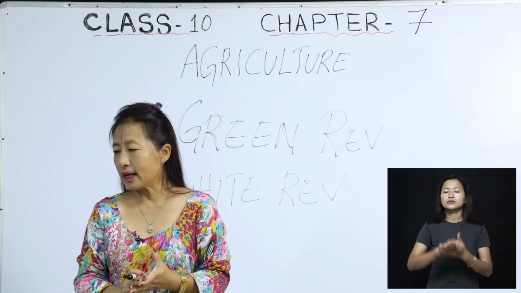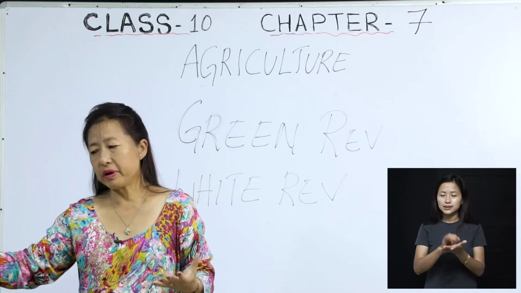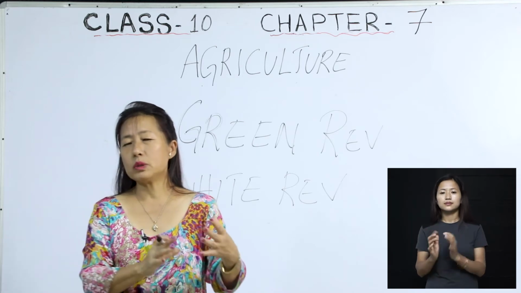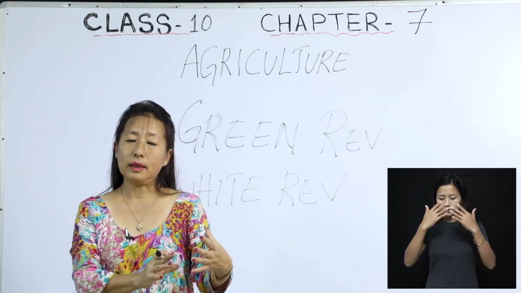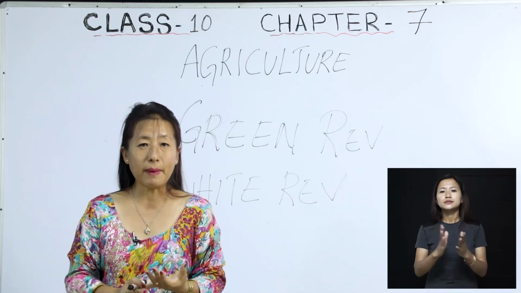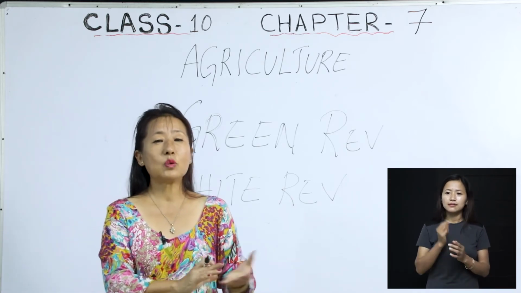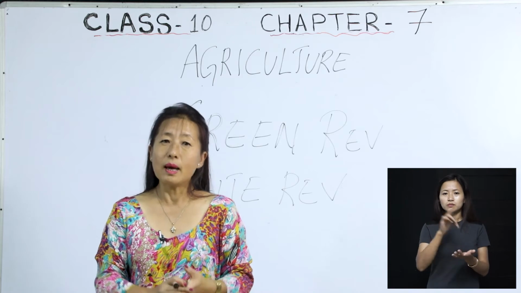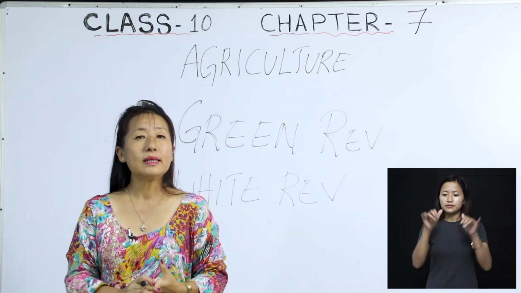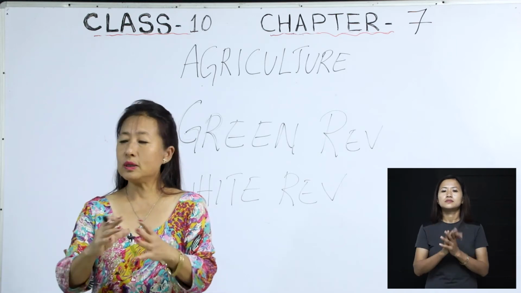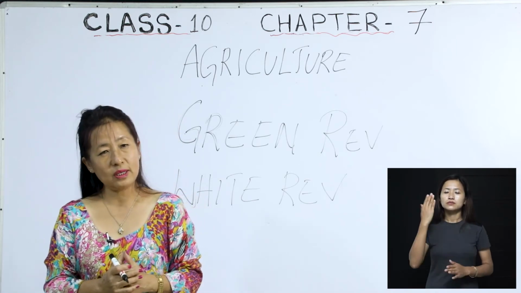We have also discussed that agriculture is closely linked with human society. In the beginning, the early man moved from one place to another in search of food, but after they discovered agriculture, they started leading a settled life. All these we discussed in the previous session.